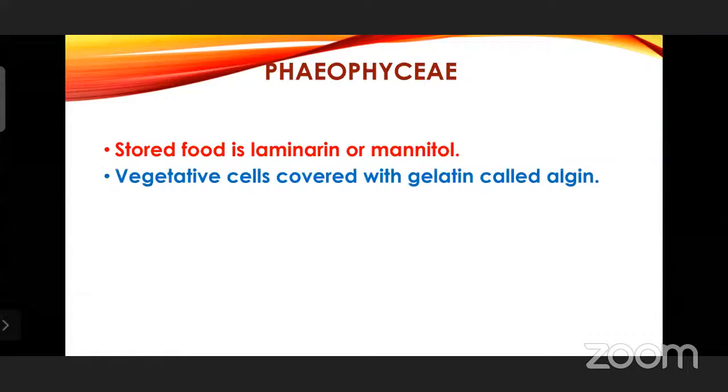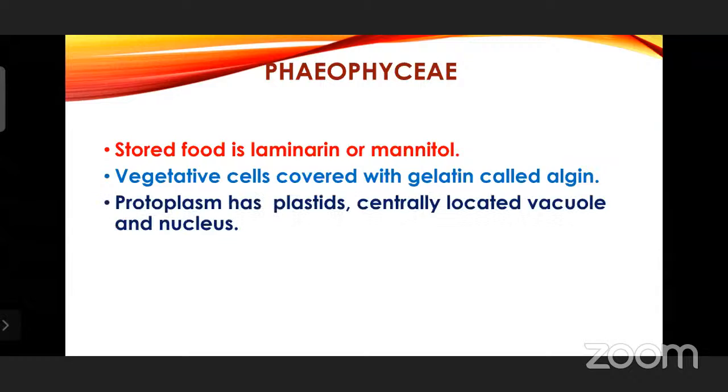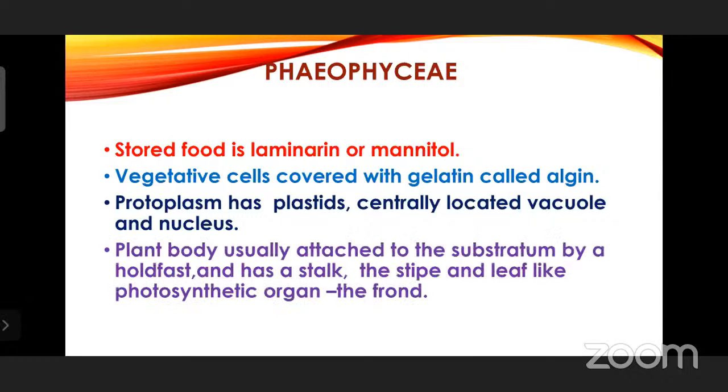Pheophyce stored food material is laminarin or mannitol. Vegetative cells are covered with a gelatinous substance called algin. This algin is very important, gelatinous. It will be the edible part used in soups. Protoplasm has plastids. Plastid means the chloroplast. Centrally located vacuole and nucleus.